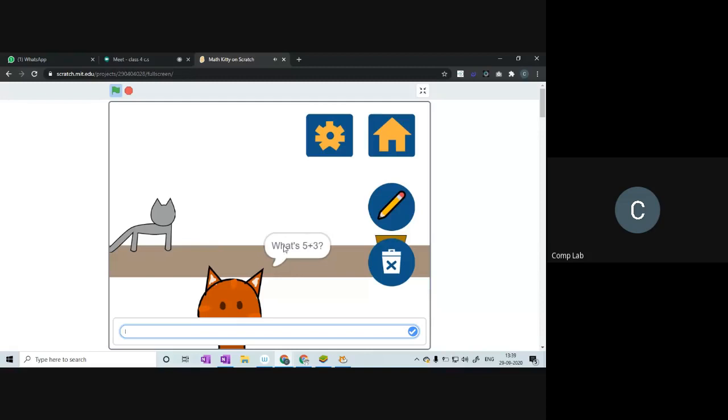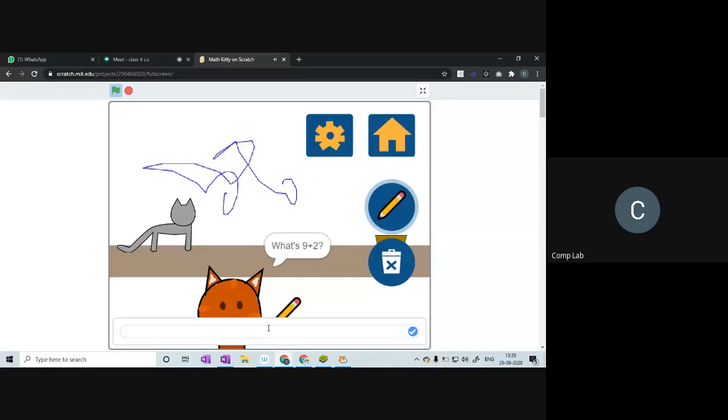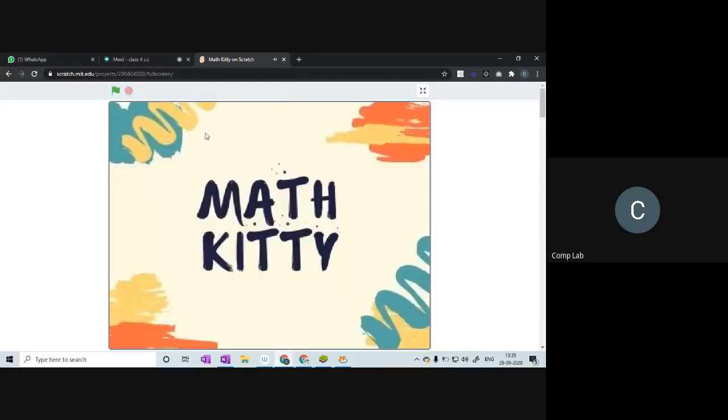It's asking a question like what's 5 plus 3. If I type 8 and click here, it says correct. And I can draw here. If I type something like 50 for 9 plus 2, it says try again.